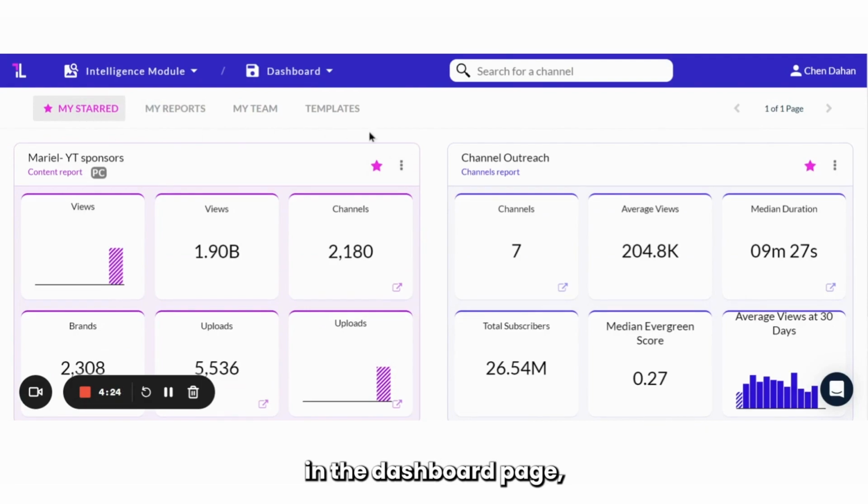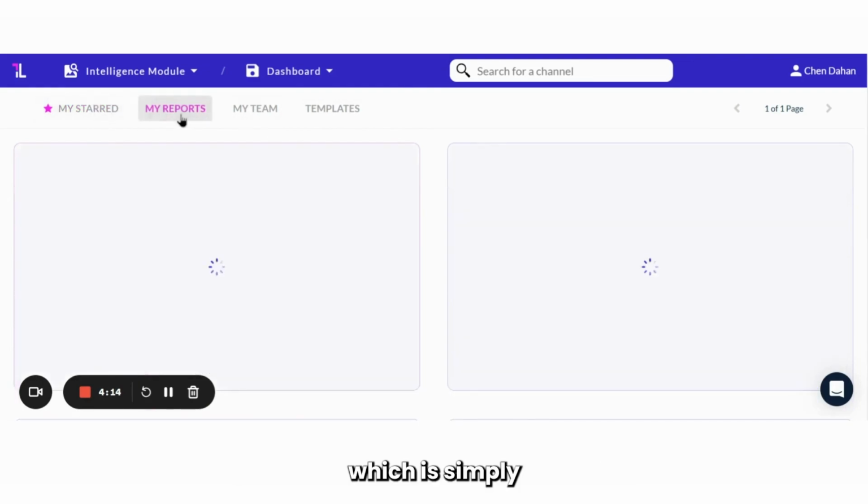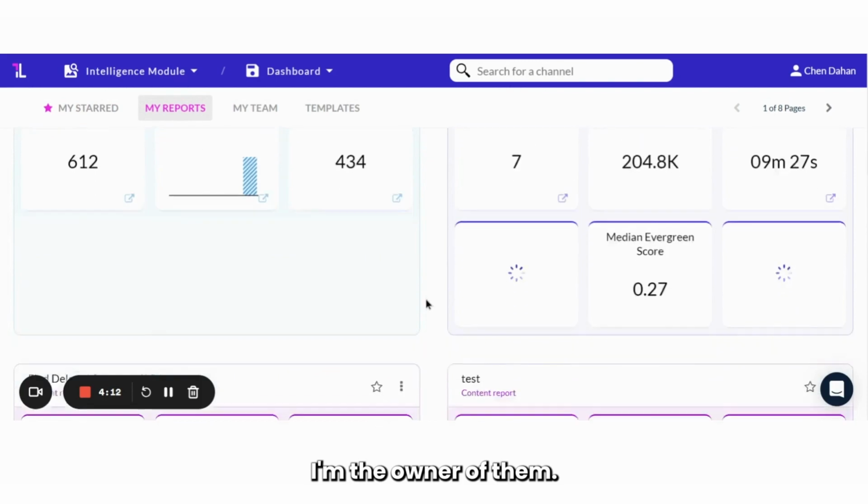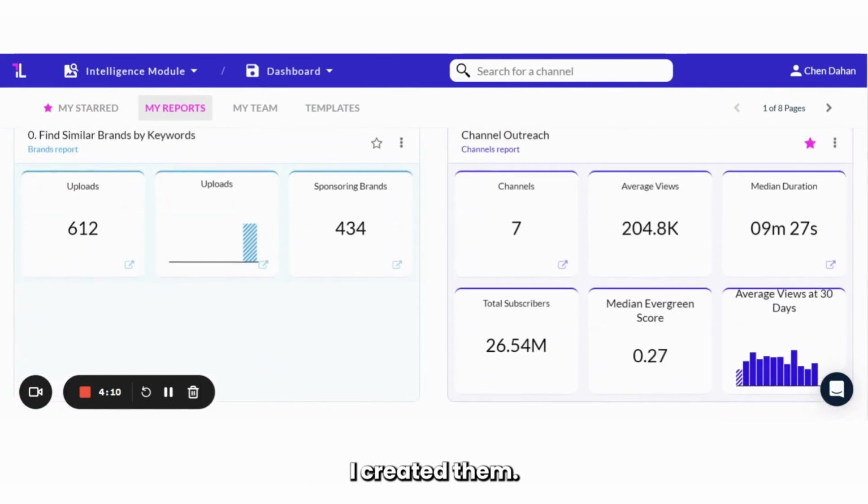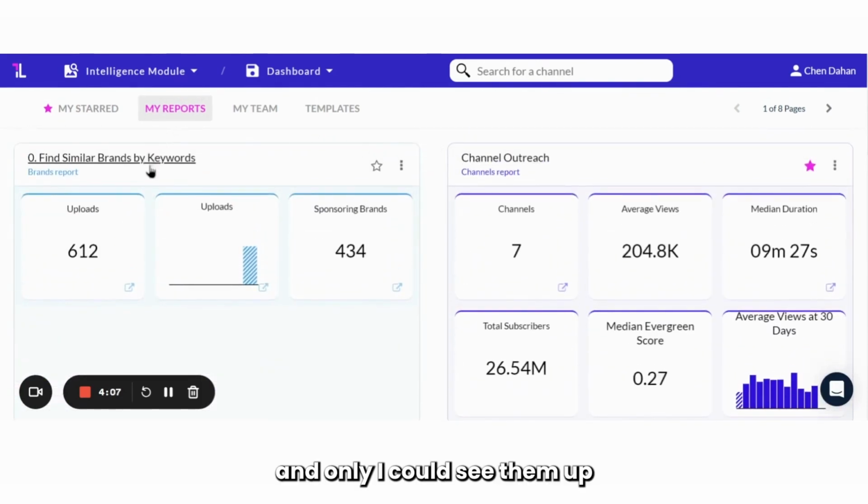So as you can see in the dashboard page, I now have a few tabs where before there was only one page. And the old page was the My Reports tab that we have today, which is simply all the reports that I own. I'm the owner of them, I created them, I own them, and only I could see them up until now. What we've added is the ability to, first of all, share my reports with other members